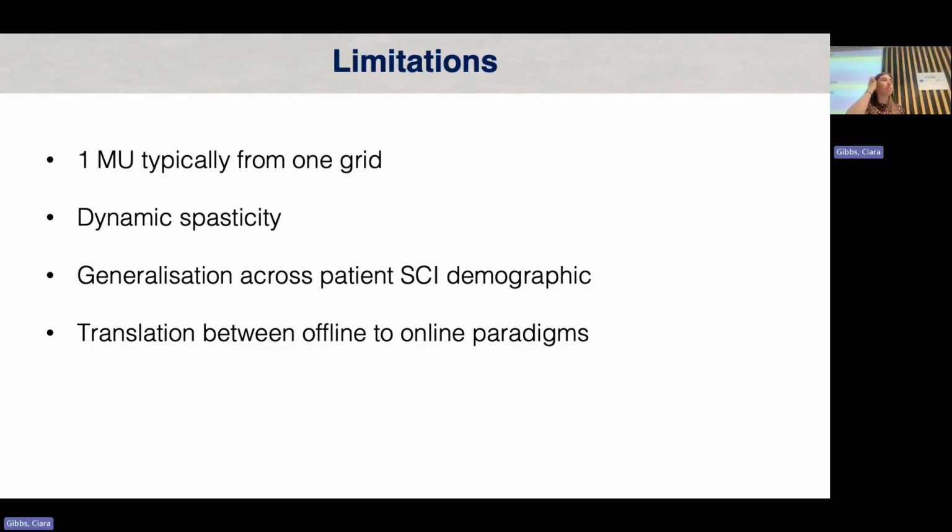And the final point I wanted to make is that translation from offline to online paradigms in spinal cord injury, and in general in lots of patient populations, is not very straightforward. Because if you take an offline decomposition and look at it across actions and try and find independent motor neurons, they are not necessarily independent offline and online. You have to always check online that they remain independent. So it's not easy to translate and find independent motor neurons simply from looking at offline data.